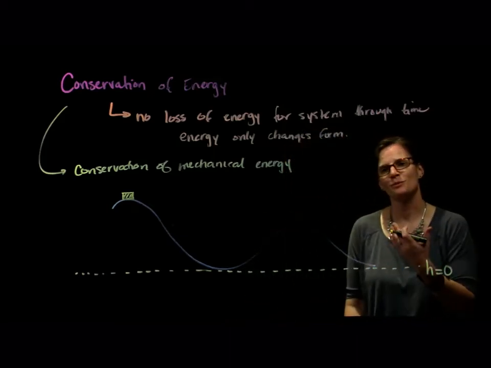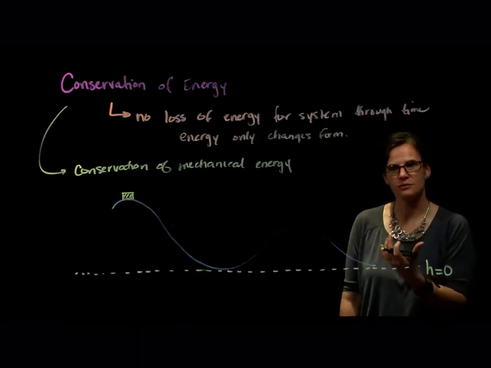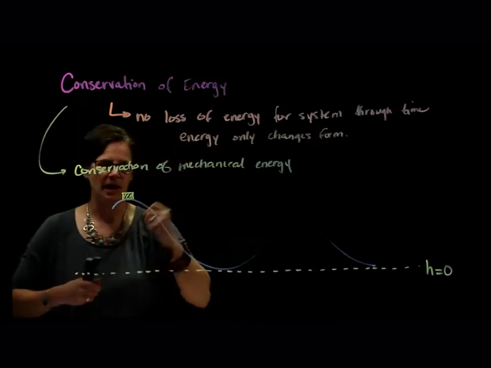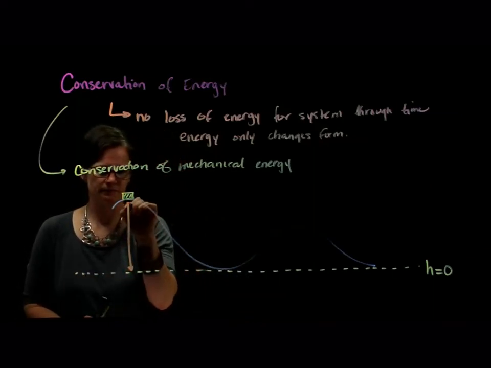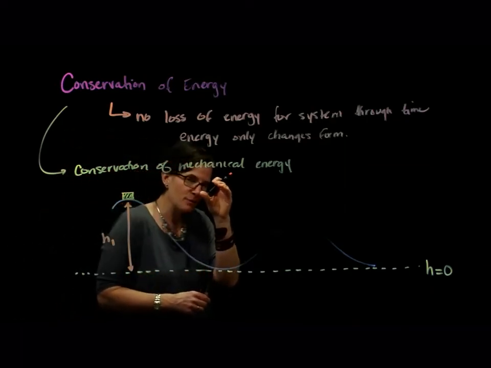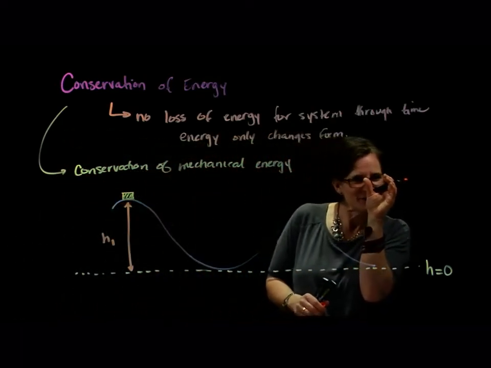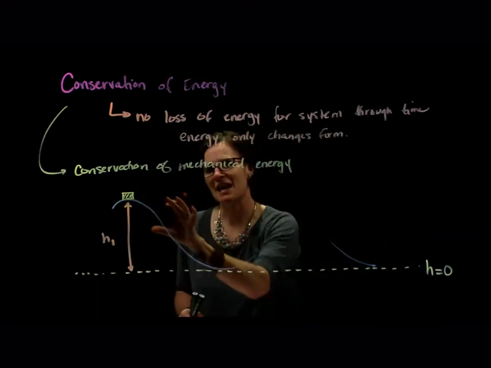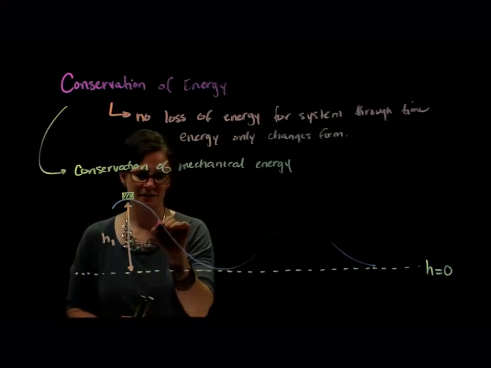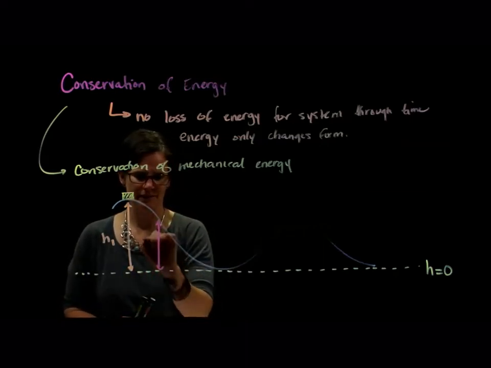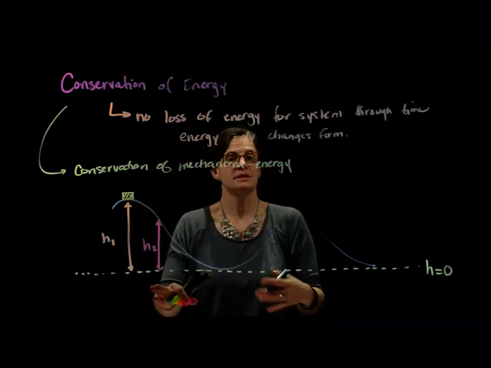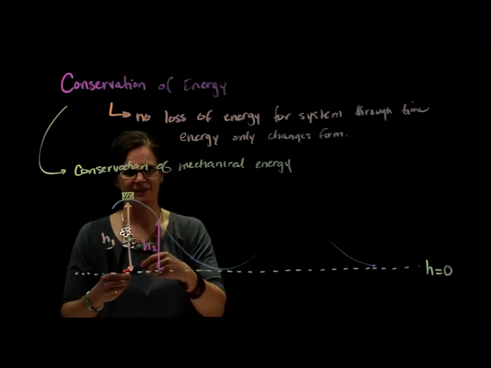What happens as this roller coaster, as you and your car go through the roller coaster ride? Well, right now we have some height, and we're just barely moving. So let's pretend we're starting at the very tippy top, ready to be released down this motion. As my height decreases, am I losing energy? Well, I'm losing potential energy, but what happens at this state?